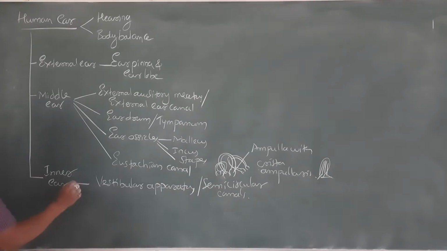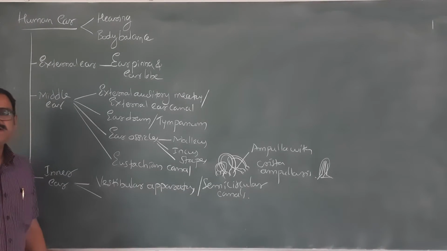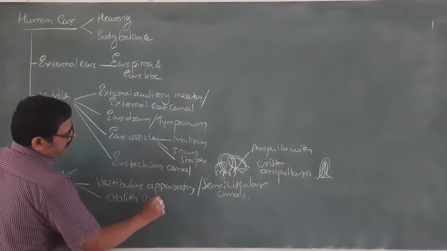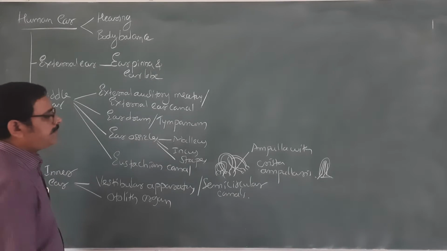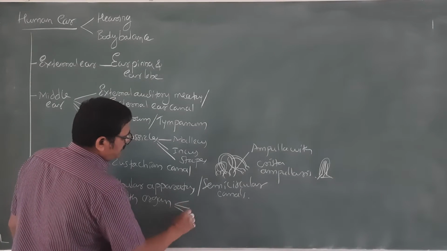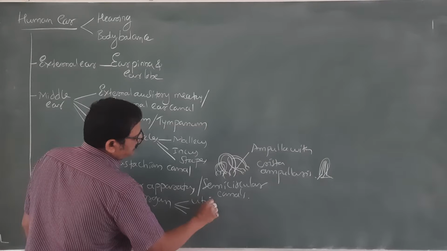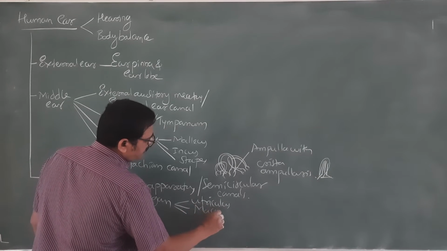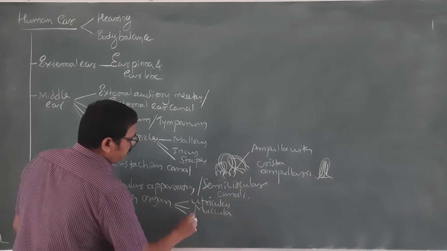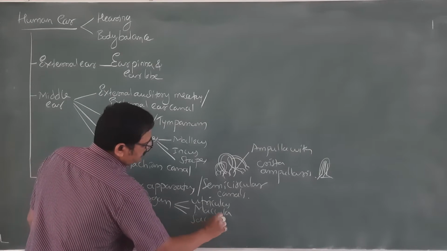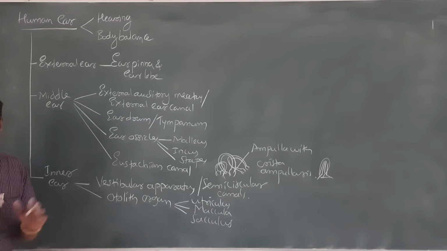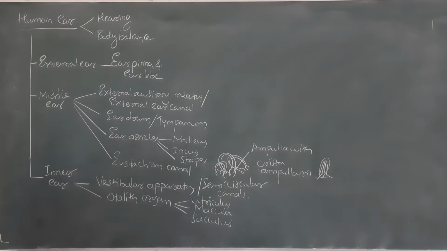Other than this, there is a structure called the otolith organ. The otolith organ has three parts: utriculus, macula, and sacculus. All these parts you will find when I label them in the detailed structure.